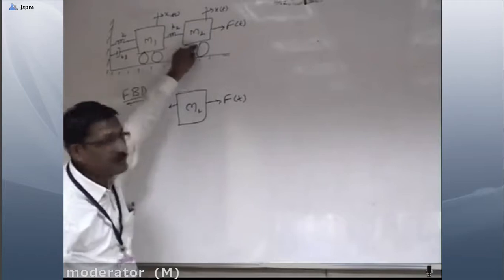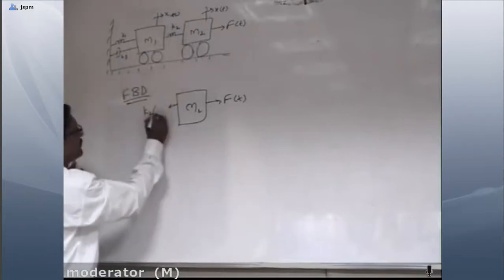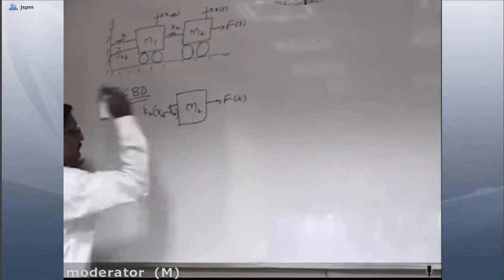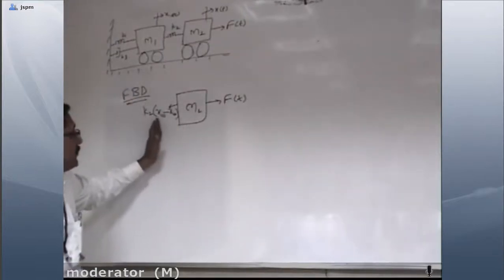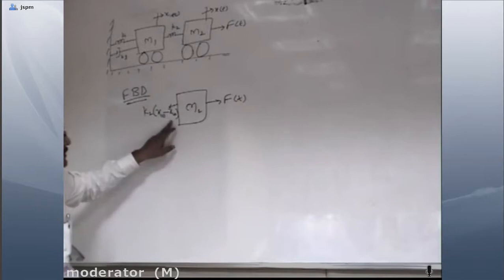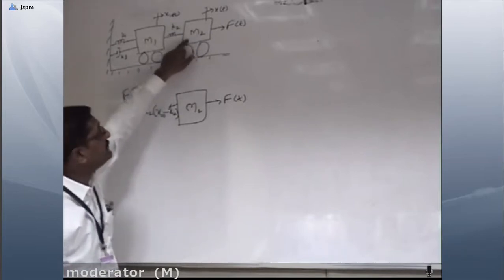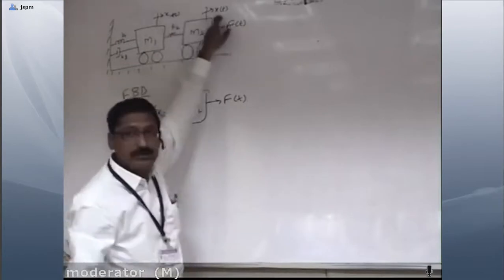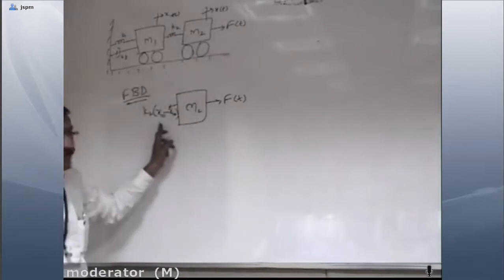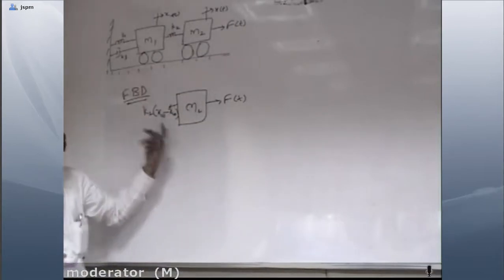But since we are writing the equation with respect to M2, it becomes K2 into x of t minus x1 of t. Why x and then x1? Because the displacement associated with M2 is x, so we consider x first and then x1.